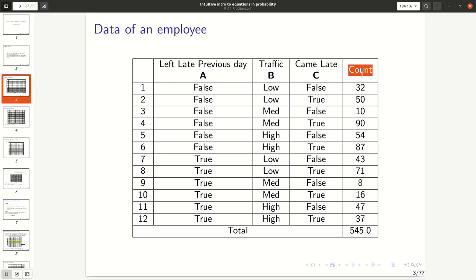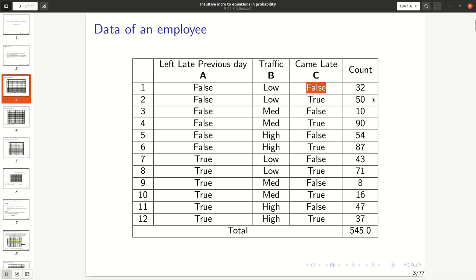So let's look at row number 1. In this row, A is false, which means that the employee did not leave late yesterday, or left the office on time the previous day. B indicates that traffic was low. C is false, meaning the employee arrived on time.